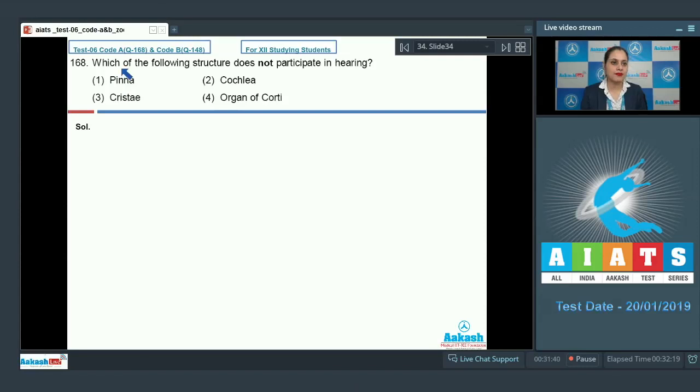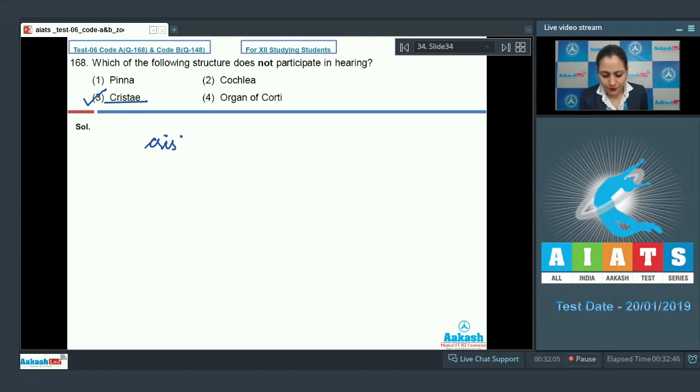Question number 168. Which of the following structure does not participate in hearing? And options are pinna, cochlea, cristae, and organ of Corti. And the correct answer to this question is option number 3, that is cristae.